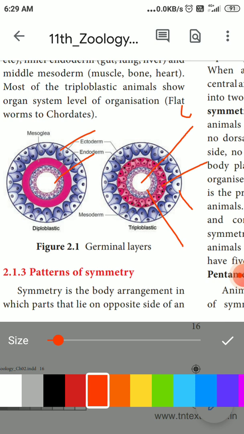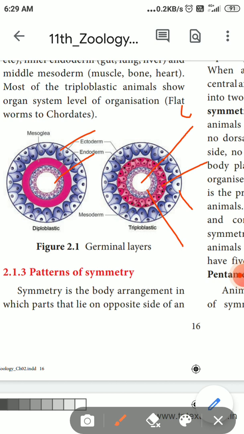Here we never see cells in the lightly pink area. There is a space, but in a triploblastic animal that space is also occupied by cells. It is called the mesoderm. So these are triploblastic animals.